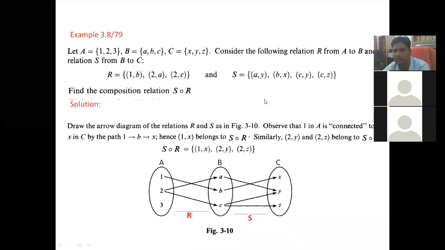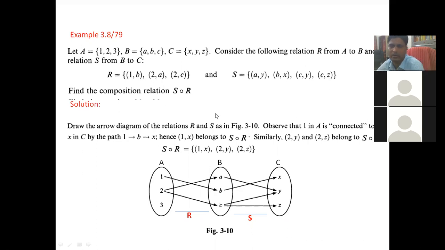A to Y, B to X, C to Y, and also C to Z. And R is, you see here, 1 to B, 2 to A, and 2 to C. These two relations you draw here. Now how will you find this S composition R? You see here 1, you go 1 to B, and then B to X. So you start from 1 and reach X via B. So 1 comma X is a member of your S composition R.